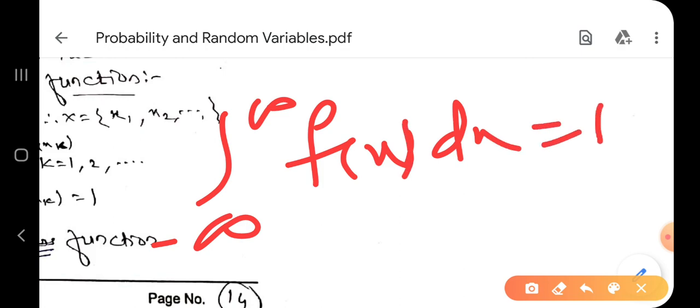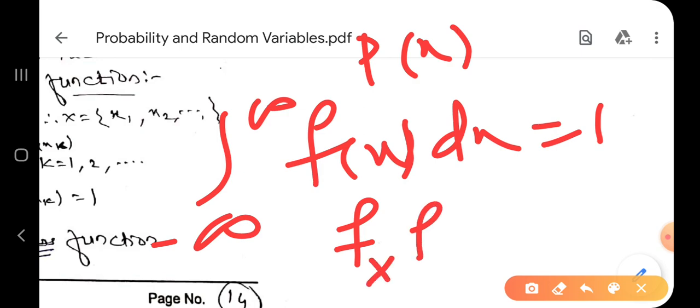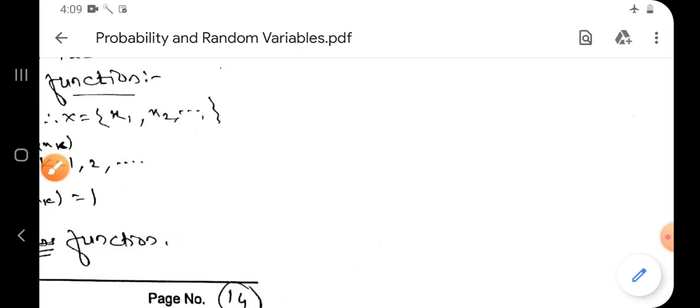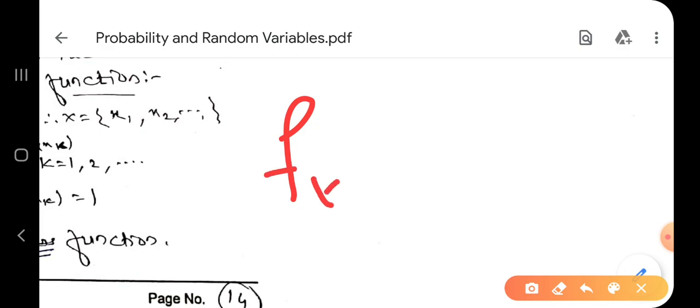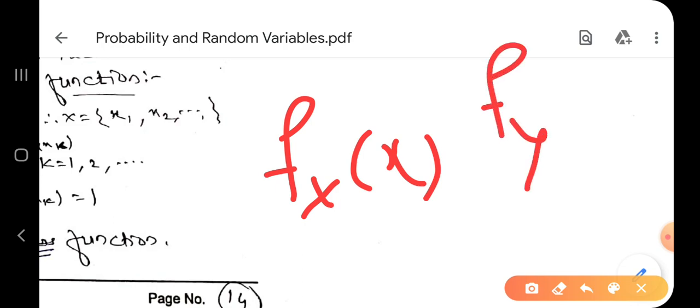Now in some books, instead of f of x, you may get the notation p of x, or you may get the notation f suffix x of x. Why? Because we also have to use y later, so f suffix y of y or f suffix y of x, like that.